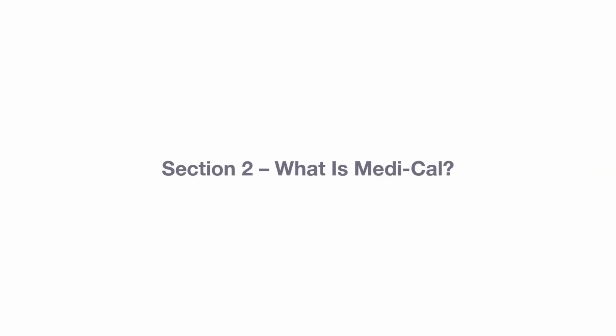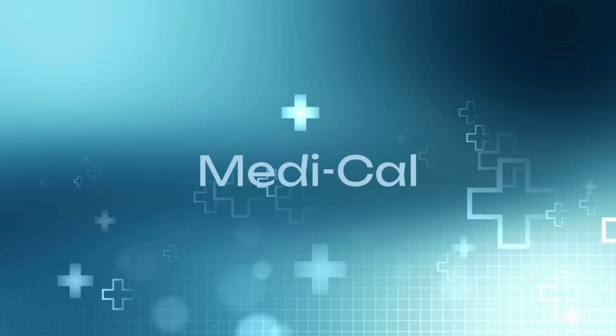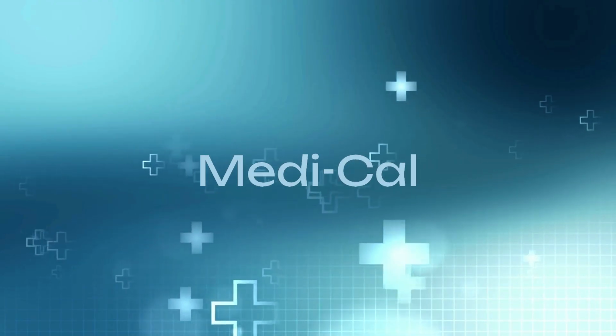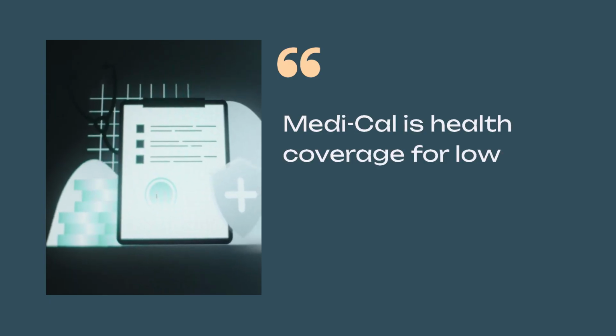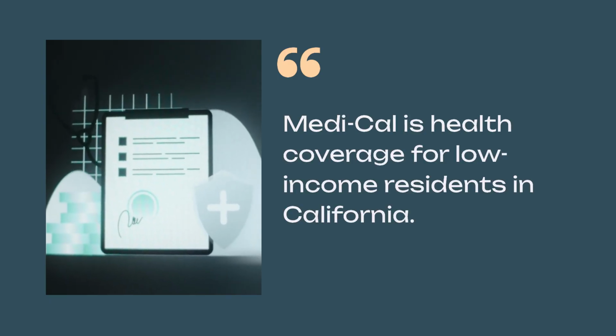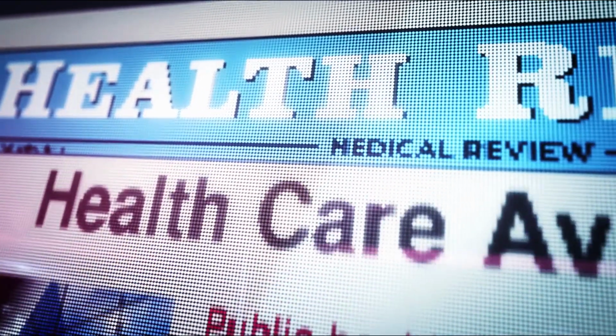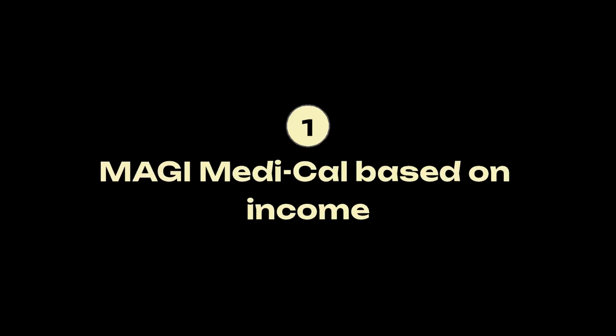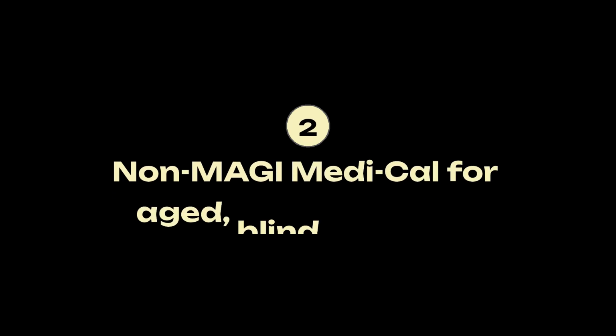Section 2. What is Medi-Cal? Now let's talk about Medi-Cal. That's California's Medicaid program. Medi-Cal is health coverage for low-income residents in California. It has two broad tracks. MAGI Medi-Cal, based on modified adjusted gross income. Non-MAGI Medi-Cal, more traditional programs for people who are aged, blind, disabled, or in long-term care.